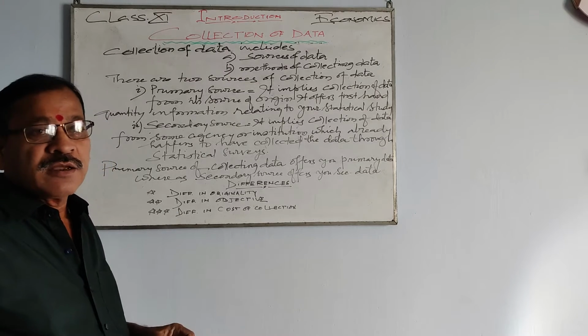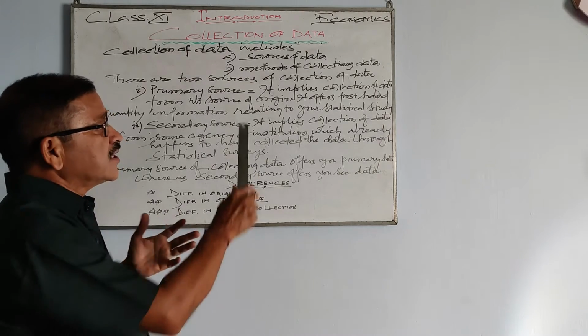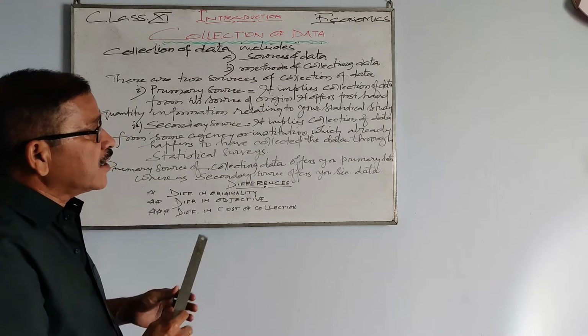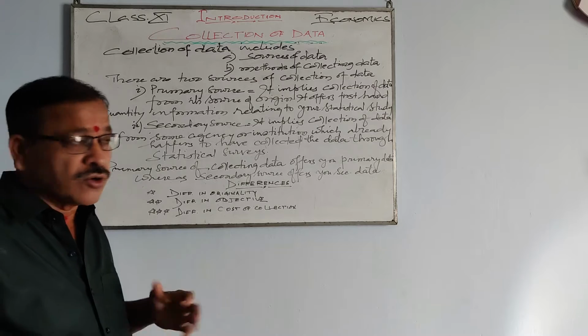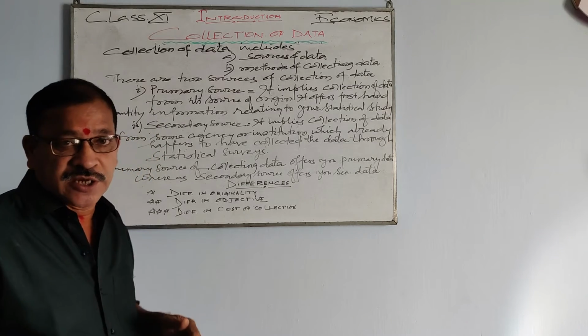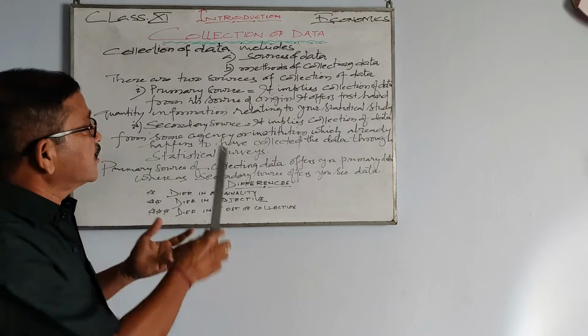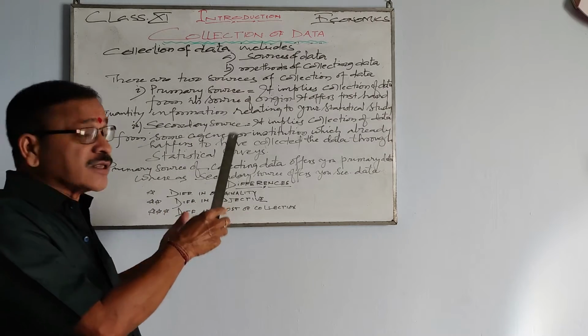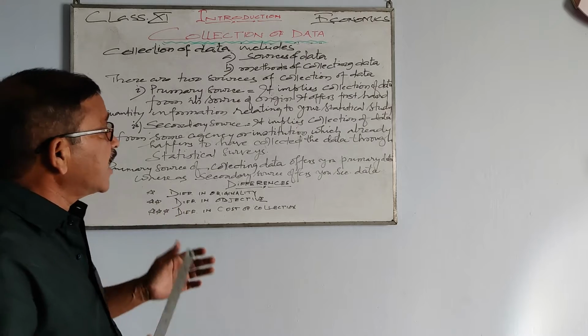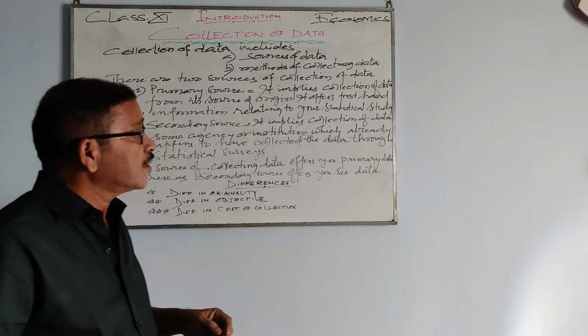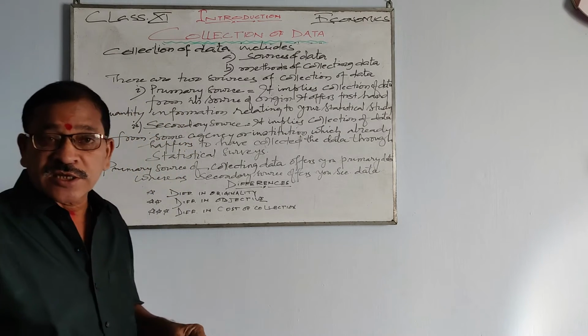From there we collect the data, and that is why it is known as primary data. We go to the origin and we collect, and that is known as primary source, and it offers first-hand information relating to your statistical study.